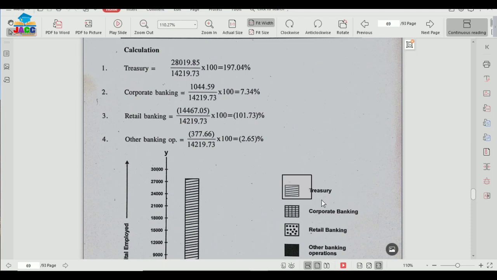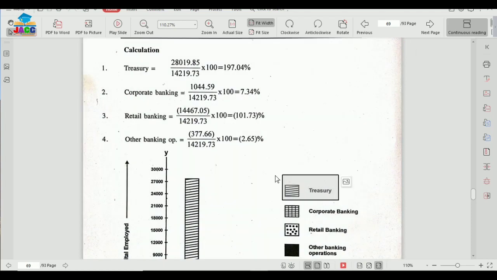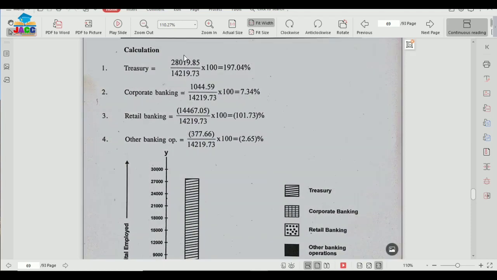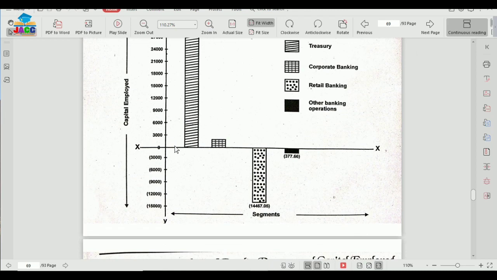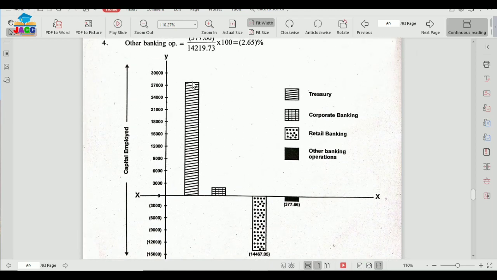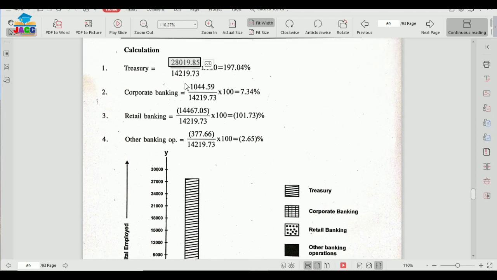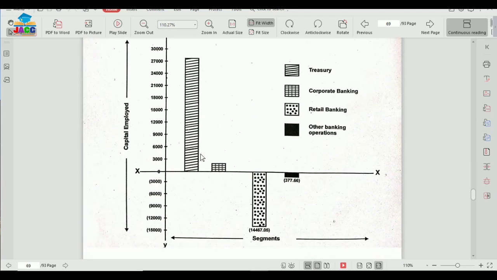So first I have taken treasuries, this pattern. So treasury is 28019, approximately 28,000. So I'm showing treasury 0 to 28,000 like this. So almost here we can show treasury. The next was corporate banking, 1000 something, approximately 1000. It will come here. This is the pattern for corporate banking, you can see.